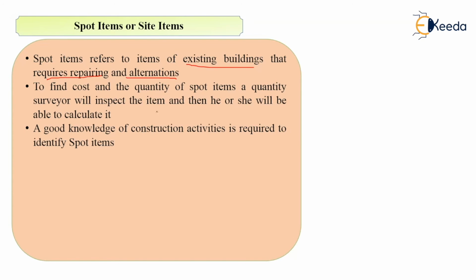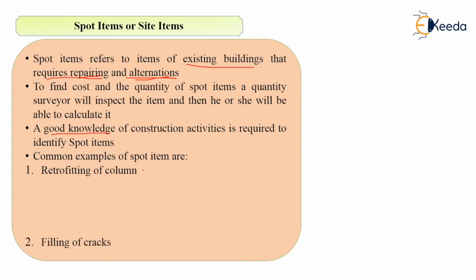So who will do that? If you have a good knowledge of construction activities, then and only then can you identify which are the spot items or site items. Spot items or site items are those items which will need either the repairing or the alteration. I will give you some examples. Retrofitting of column is an example of spot items.